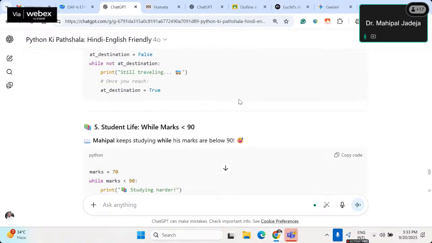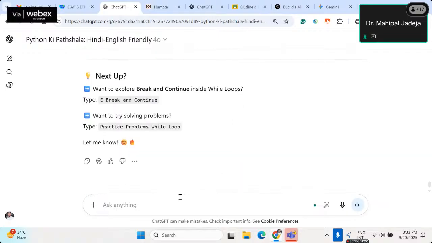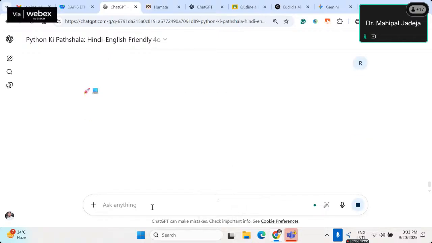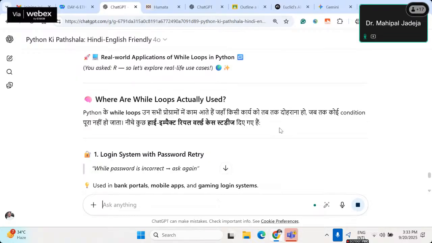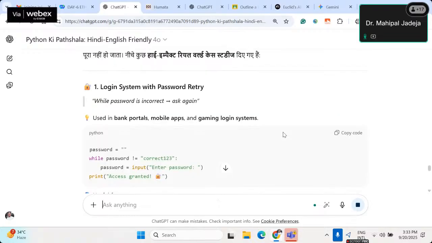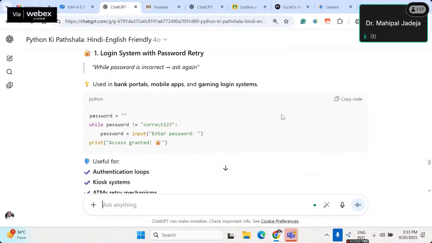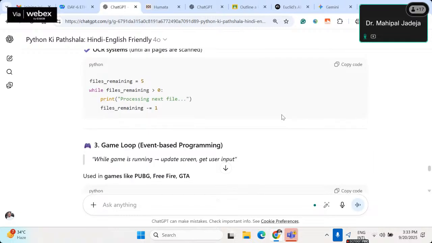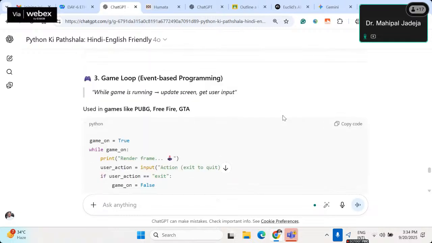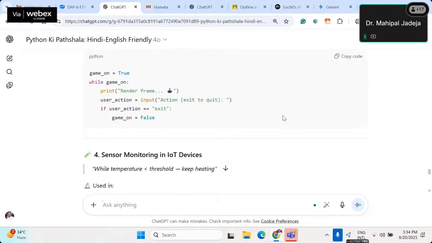As you can see, it's giving a lot of metaphors, and if you want, you can also ask for some real world applications. Just by writing R, it will give a real world application of that particular concept. So you can imagine, for the same concept, how many different aspects we can cover in just a couple of minutes with these easy commands. That's the idea of this custom GPT, and that's how one can utilize the power of it.